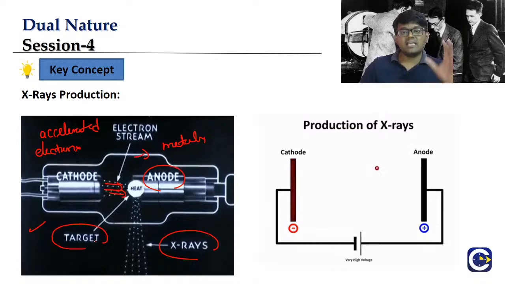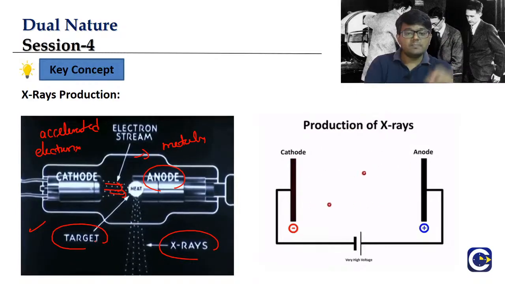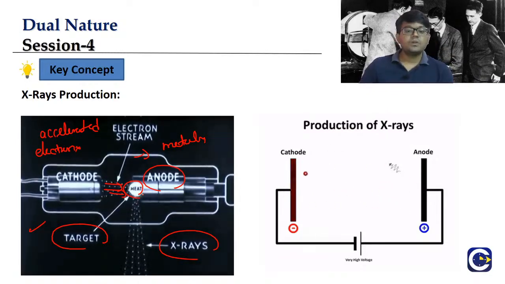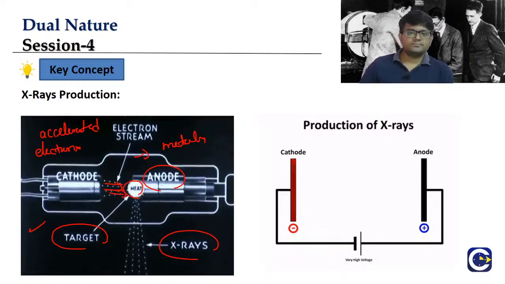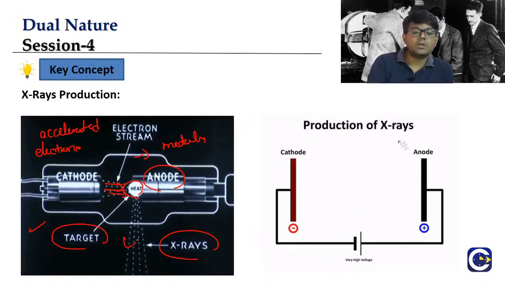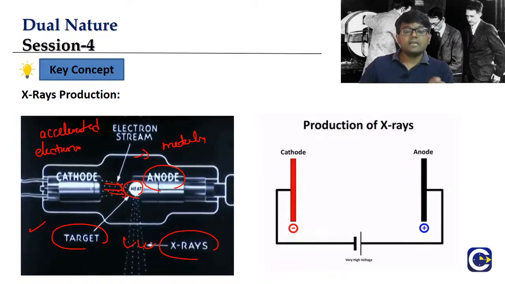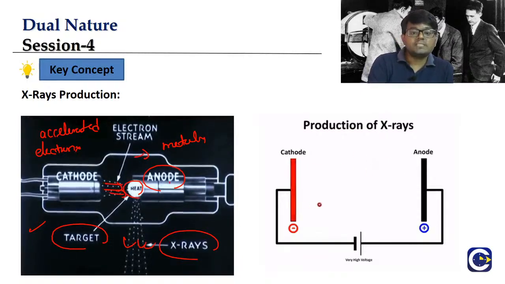Most of the energy that the electrons bring will be dissipated as heat, which is marked over there. Only a small portion of the energy will be emitted as X-rays. And that is how the anode, or the target, produces X-rays.